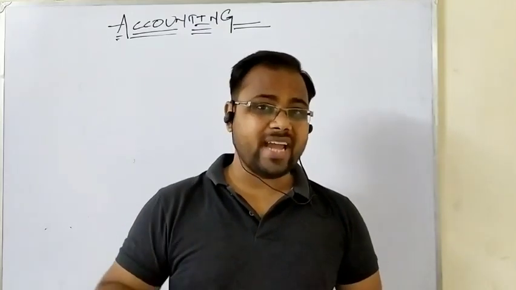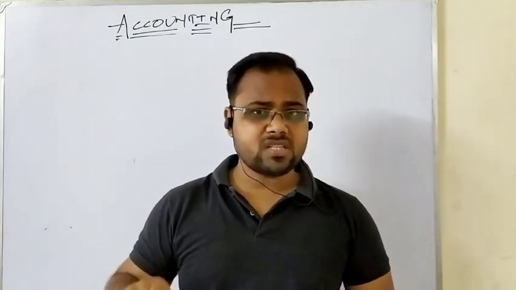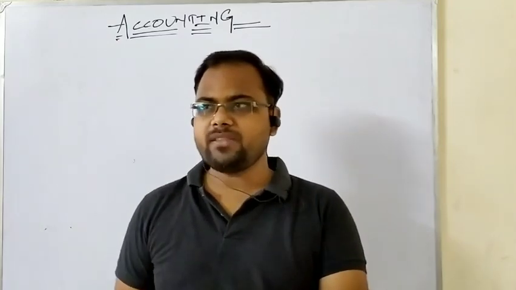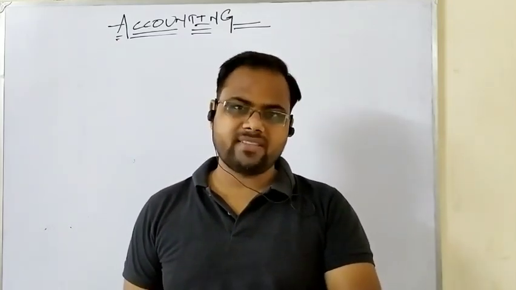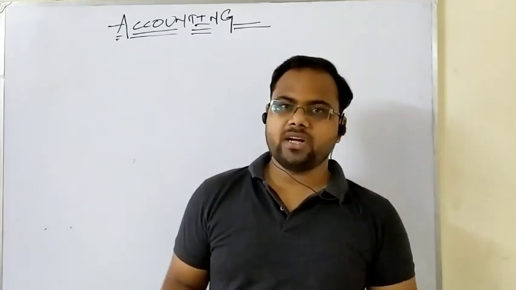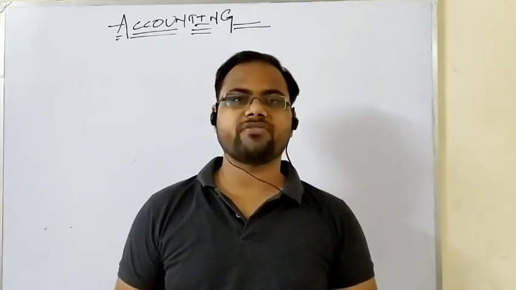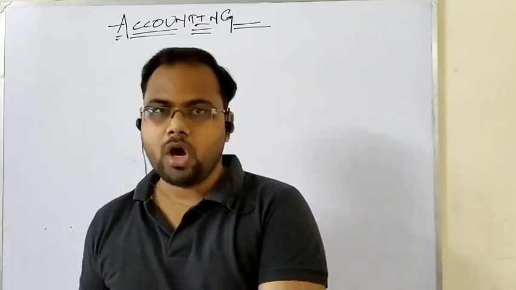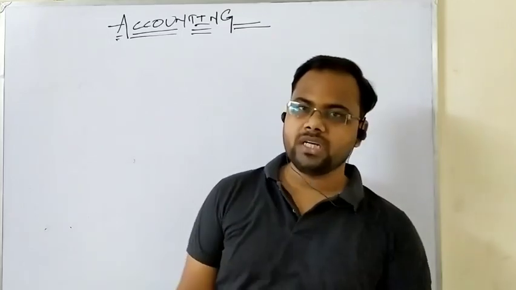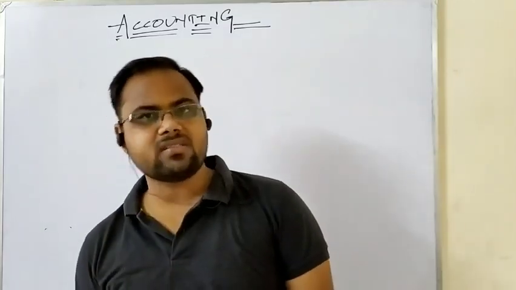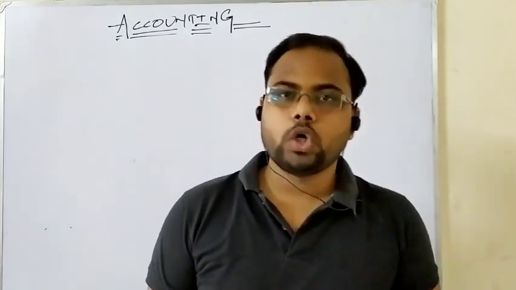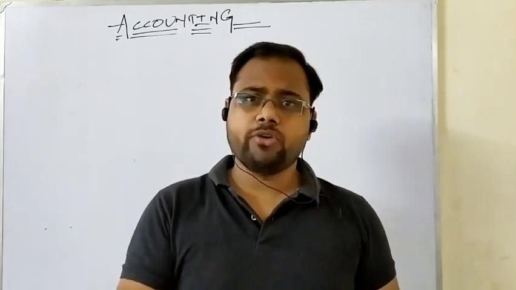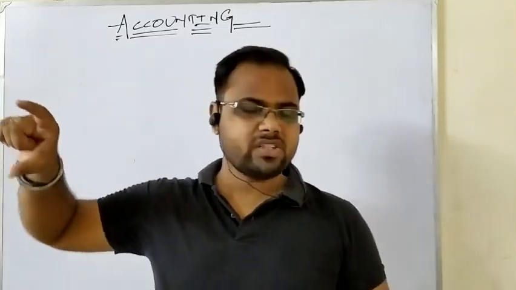What is the end of an accounting year? 31st March of a particular year. If you take the current year as the accounting year, the end will be 31st March 2021. If you take the previous assessment year, the end of the accounting year is 31st March 2020. So on the same date, you have to prepare the three financial statements.